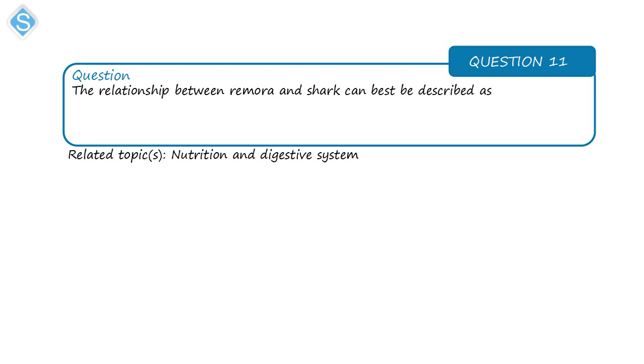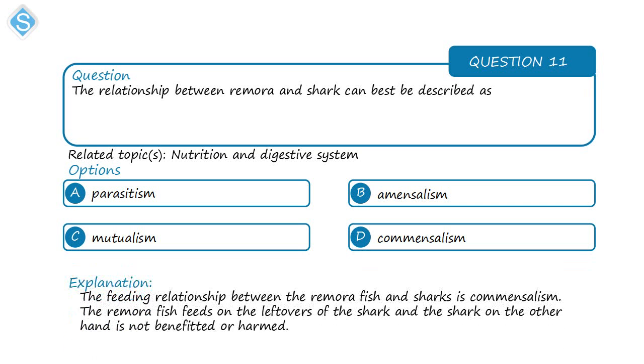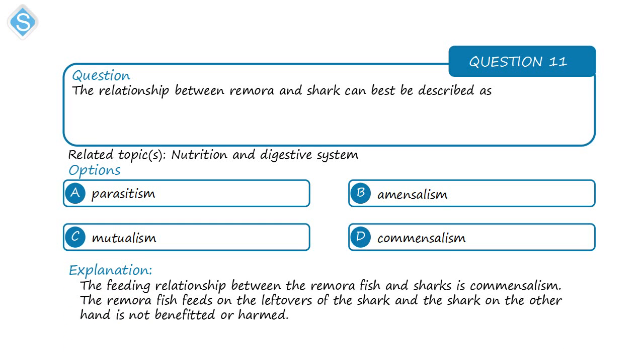Next question is on nutrition. The relationship between remora and shark can be described as. So we mentioned something related to this in the previous explanation that was on the cattle and the fly. The correct answer here is commensalism. Okay, so let's go over the options.